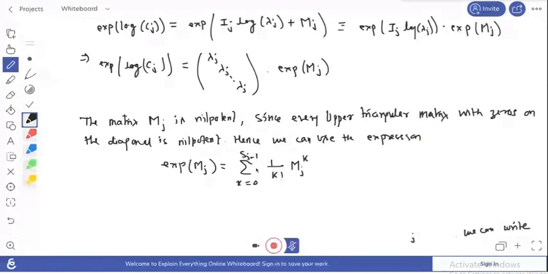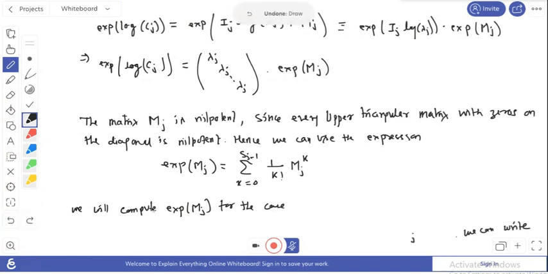Okay, so we will compute exponential mj for the case, if we take for example mj is suppose a 4 cross 4 matrix.